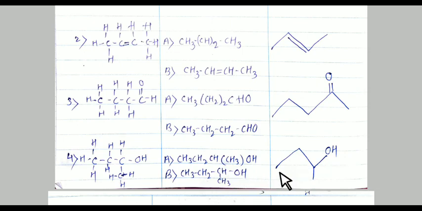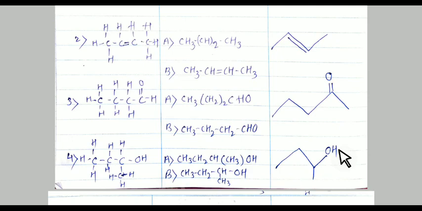See here CH3, CH2, CH, and the branch is shown by a vertical line. If CH3 is in the branch, we show it by a single vertical line. If C2H5 is in the branch, we write a double vertical line. So CH3, CH2, CH. Now here a branch is there, that's why I am drawing a single vertical line. It shows the branch of CH3. Then OH, and you have to show the OH again.